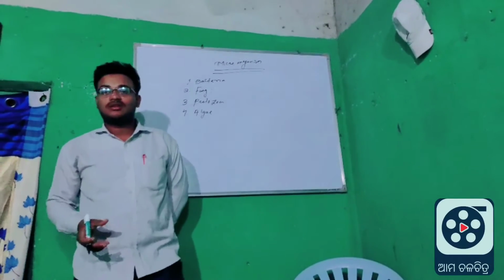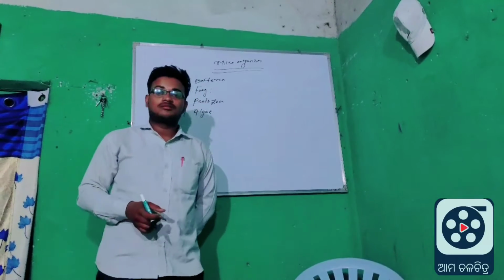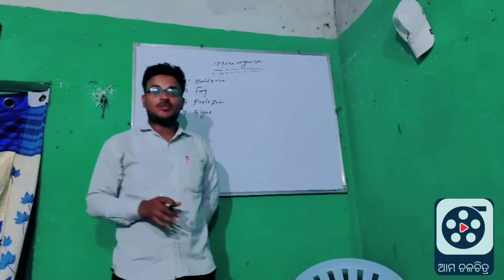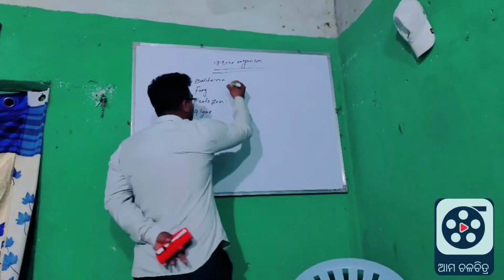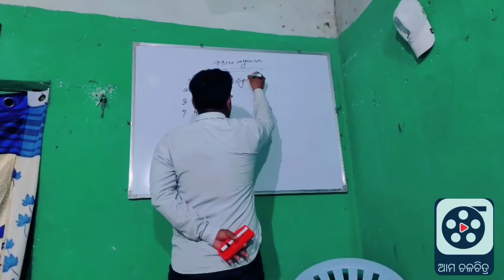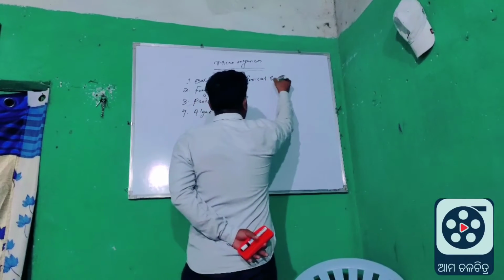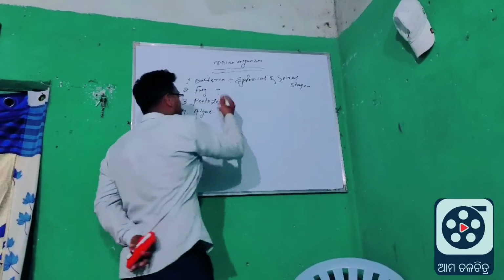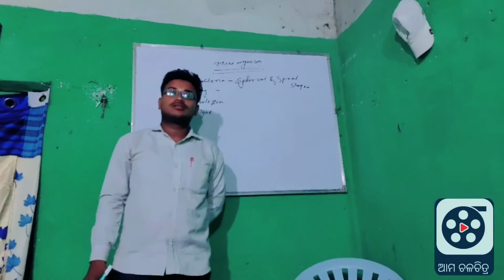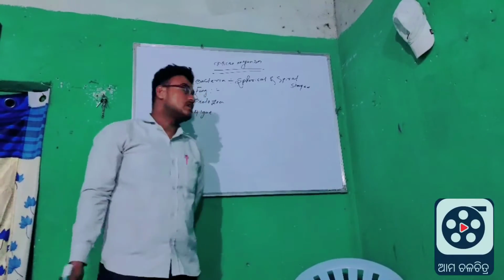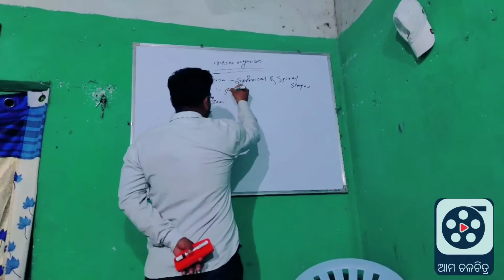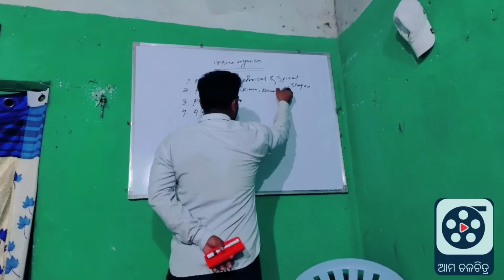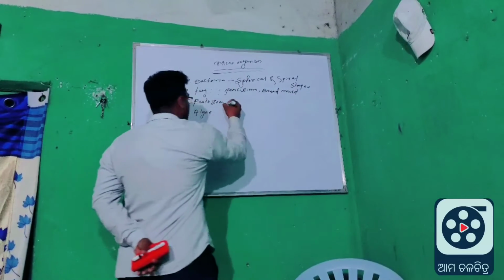You have written in the notes. Bacteria are spherical shaped and spiral shaped. Fungi, how is its structure? Penicillium. Yes, an example of fungi is penicillium, and another one is bread mold. Very good.